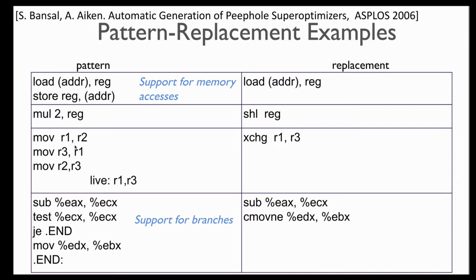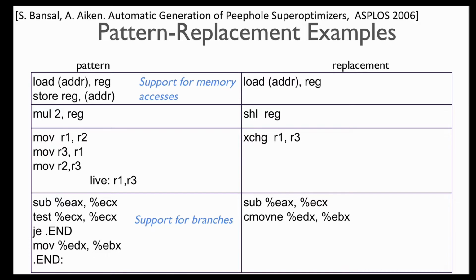Here you will see other examples of peephole optimizations such as this one, and notice that one component of the pattern is also the registers that are live in the executable. So for example, if only registers R1 and R3 are live, and you see this sequence of 3 move instructions, it's okay to replace it with this exchange instruction on x86. These kinds of transformations are learned automatically by a brute force enumeration based superoptimizer in this work.